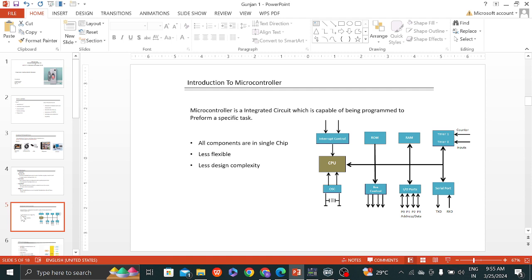Introduction to microcontroller. A microcontroller is an integrated circuit which lets a beginning programmer prepare a specified task. All components are in a single chip, with less flexibility and less design complexity. This is the microcontroller architecture: interrupt controller, CPU (central processing unit), oscillator, bus controller, input output ports, serial ports, timer 1 and timer 0, RAM (random access memory), and ROM (read only memory).